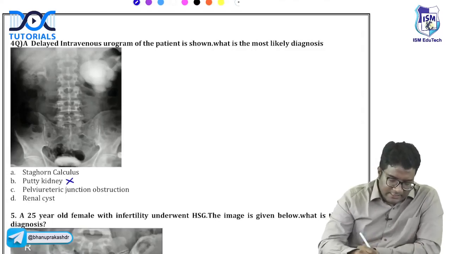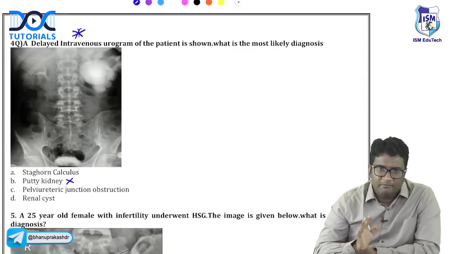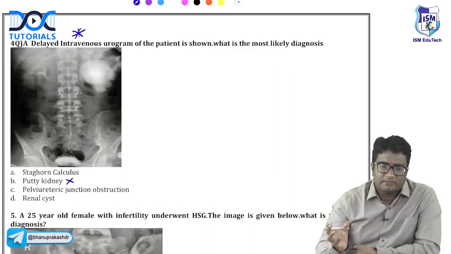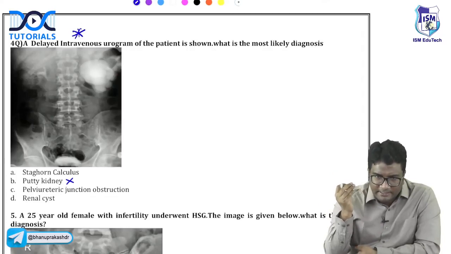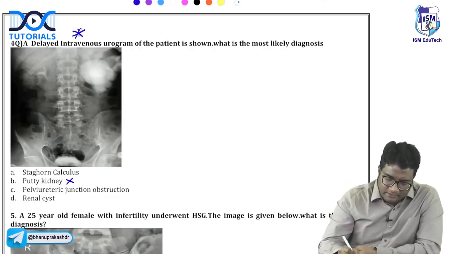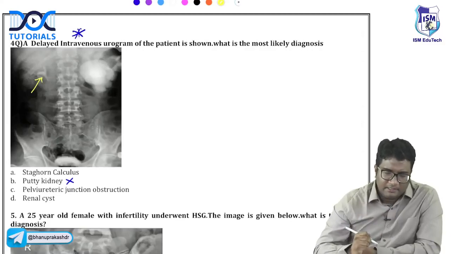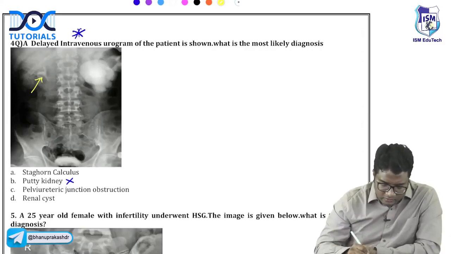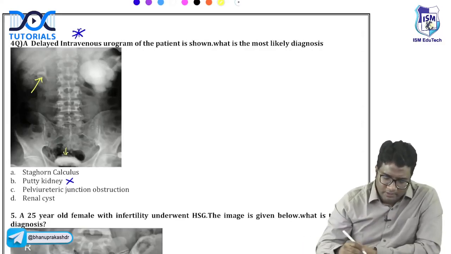Okay, this is an IVP image. What should happen in an IVP image? Contrast should come to the kidney, get secreted into the pelviureteric junction, and reach the bladder. You can see the right ureter, the contrast is coming, and it is also reaching the bladder. But look at the left kidney and the left ureter. I can't see the left ureter.